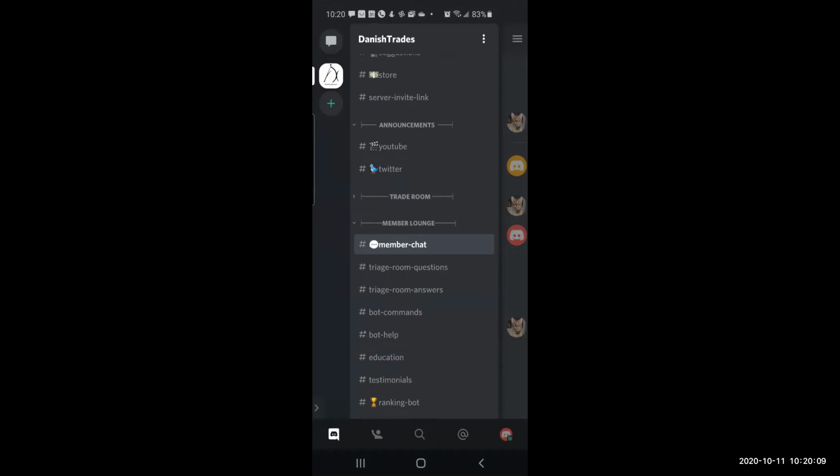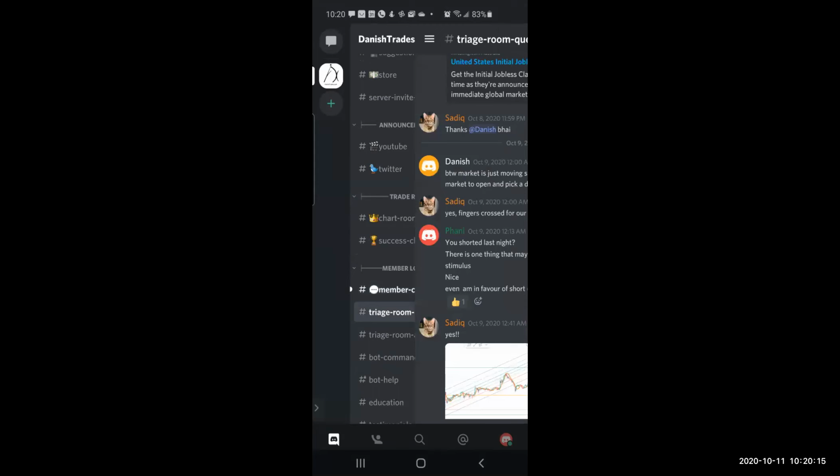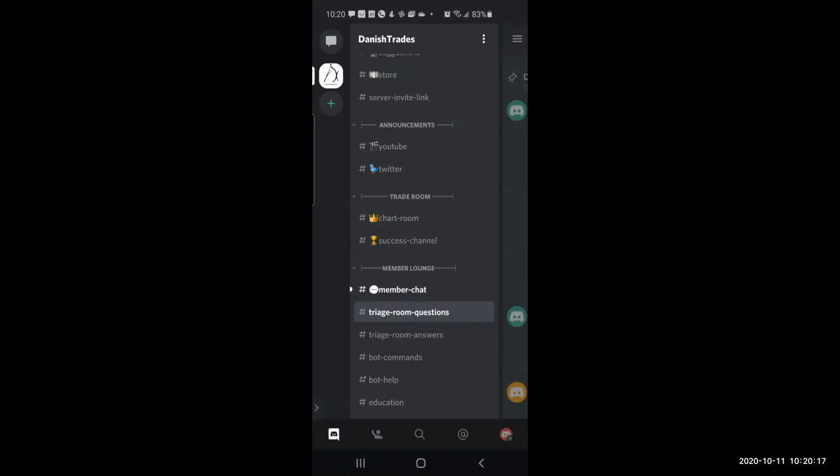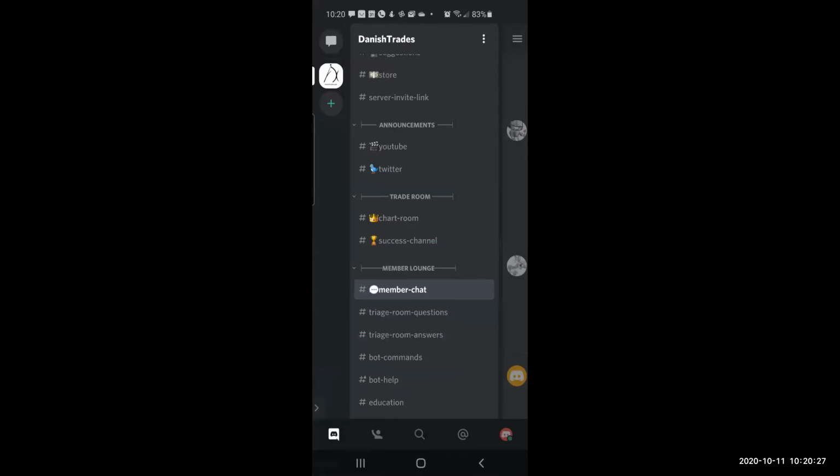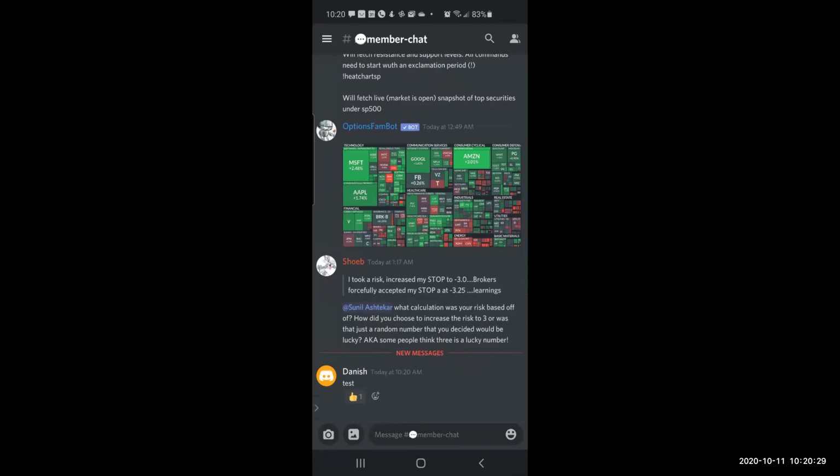Yes, you do see those numbers, but the most simple thing is this. You see this white dot appeared on the left hand side of members chat. Now this room has a message. Like WhatsApp has unread messages, right? Yeah. So that's the functionality here.